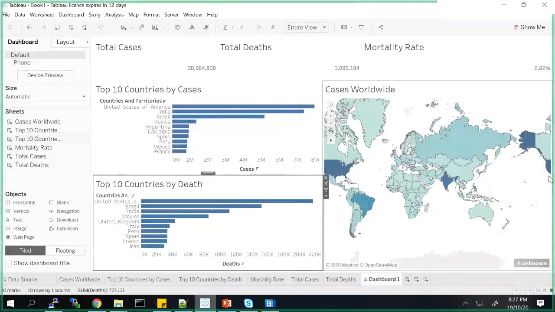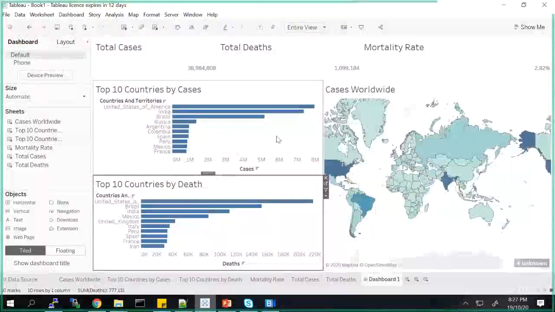Can we download this, like pictures or something like that also? Are you asking whether we can add pictures? You can add pictures. There is an option called image. No, he's asking whether we can export images. Yes, you can export this. Once you have published this, there is an option where you can export it. But that has to be provisioned from the server, that you are allowed to download. When you download it, you can download it as a CSV export.